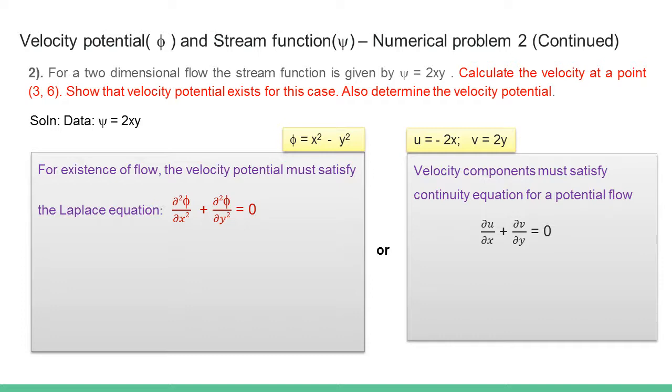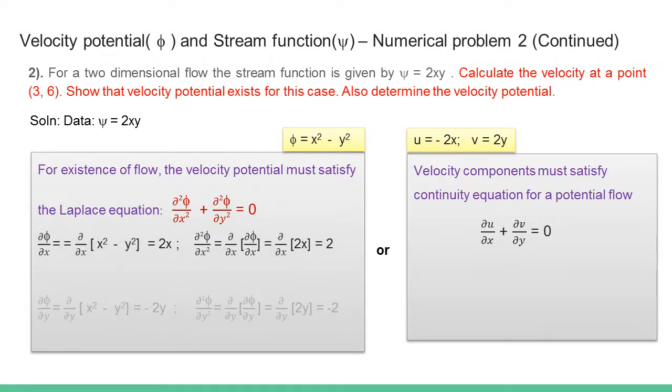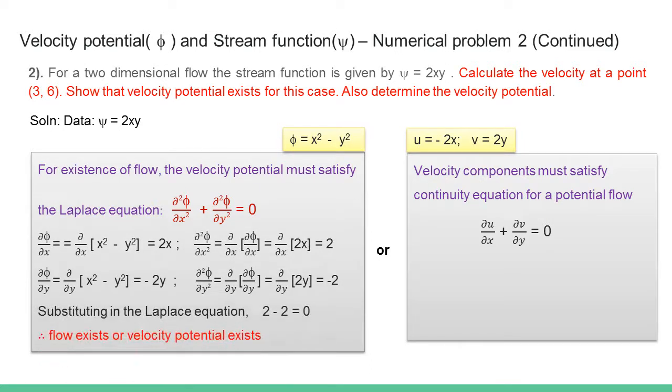So to check this, we have this option. First one is checking the phi, and you know that for a flow to exist, velocity potential must satisfy Laplace equation. So this method is tried out in the previous problem. Yes, it can be checked that this LHS is equal to RHS, so velocity potential exists or flow exists.